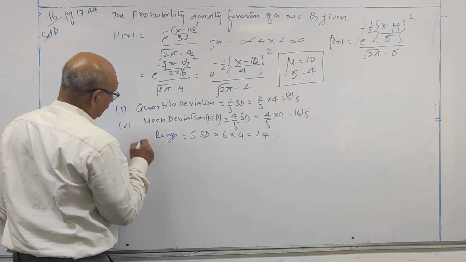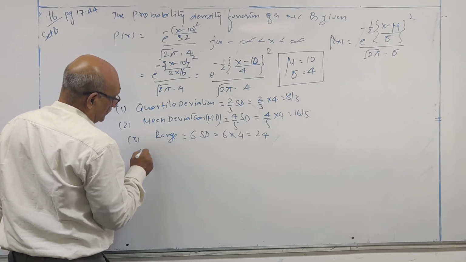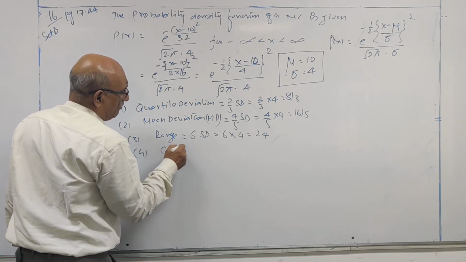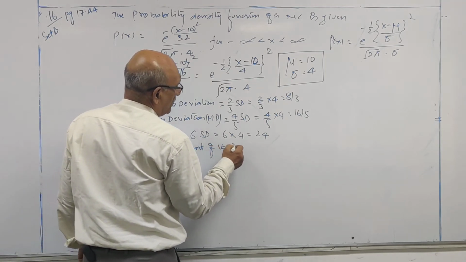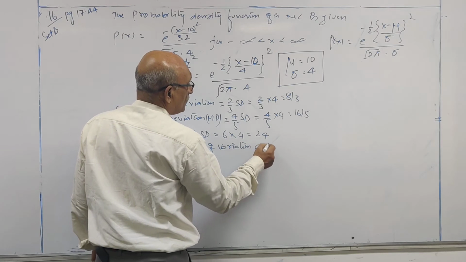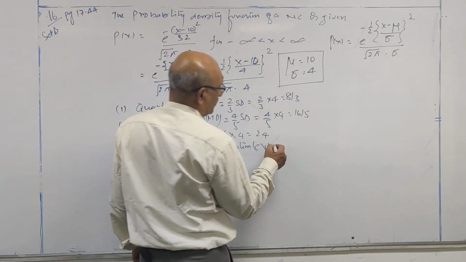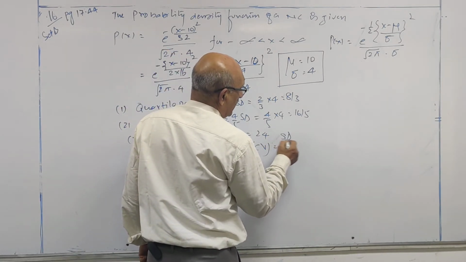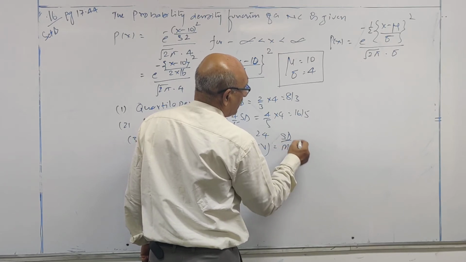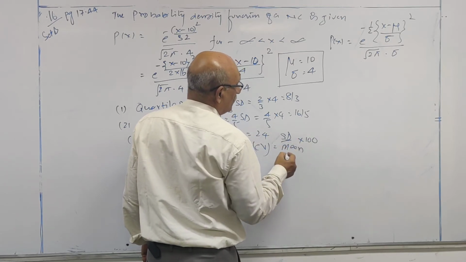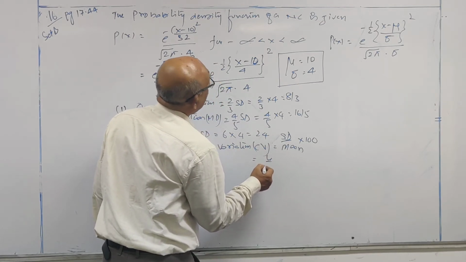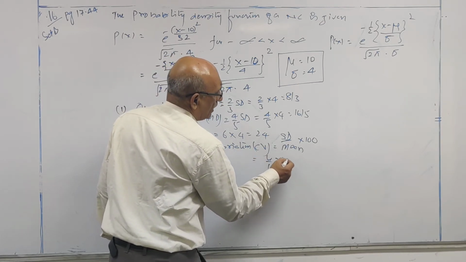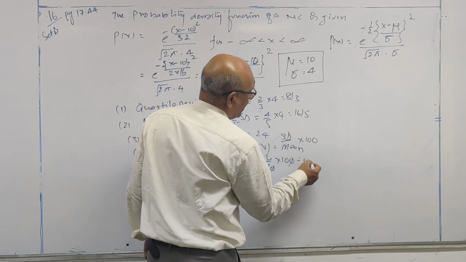Next, coefficient of variation. Coefficient of variation, CV, in short, is known as standard deviation over mean into 100. So standard deviation is 4, mean is 10, into 100, 40%.